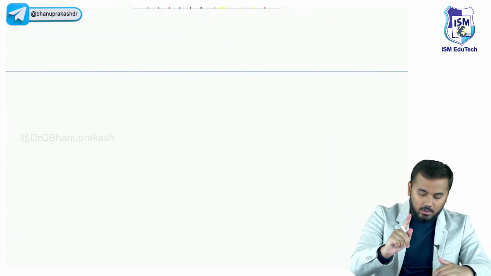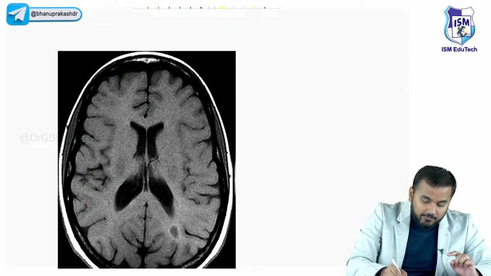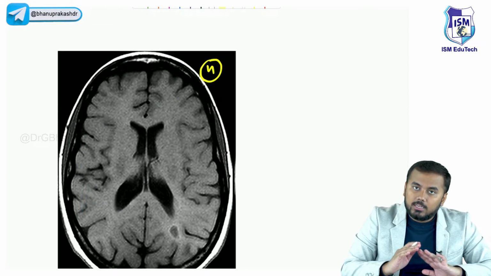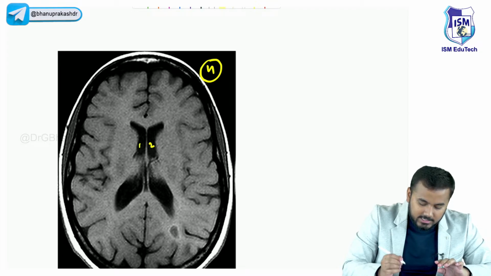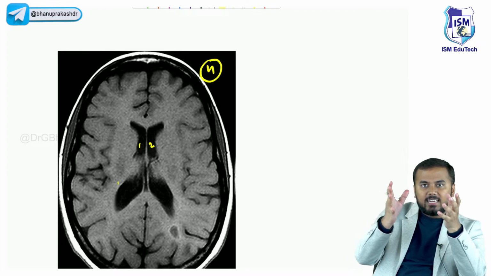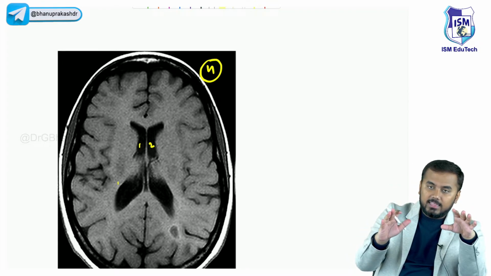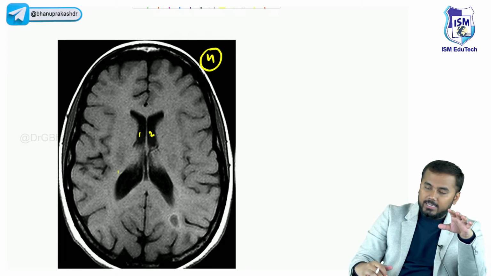I'll show you a scan now. Just look at it. These are the ventricles. This is normal, okay? I am saying it beforehand, these are normal. This is the first and the second ventricle. Surrounding the ventricle, can you see any white color, guys? Any damage to the white matter here? Can you see anything? Nothing like that, right? There is no hyperintense lesion here.